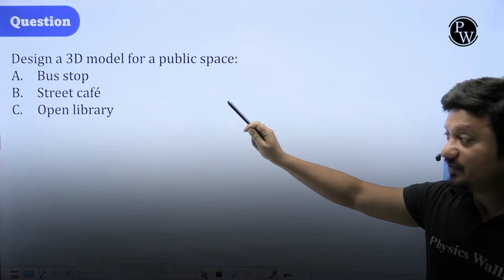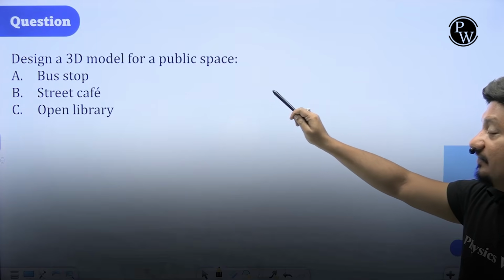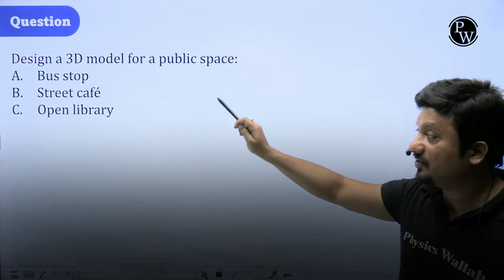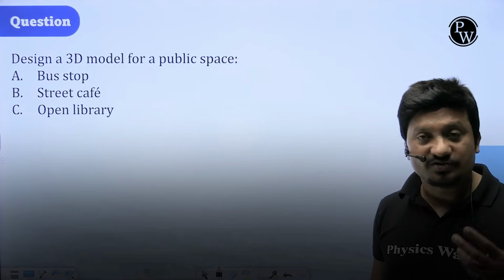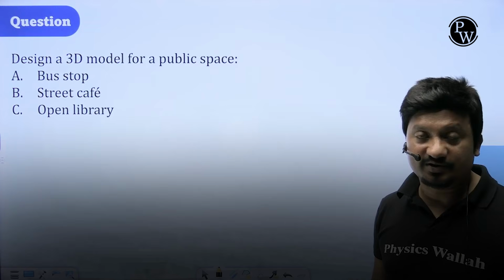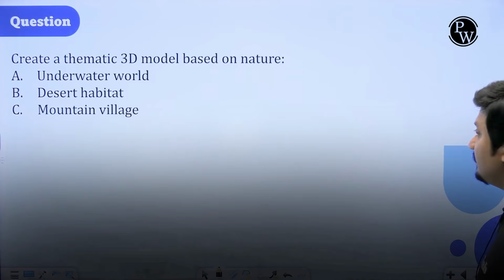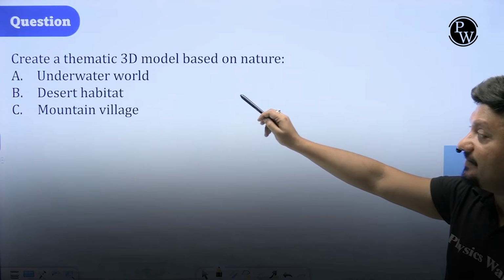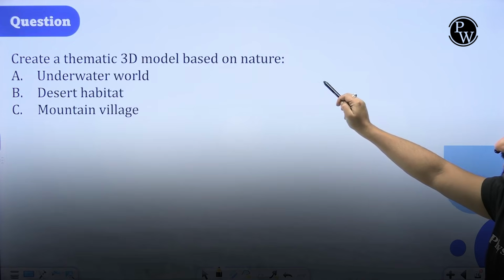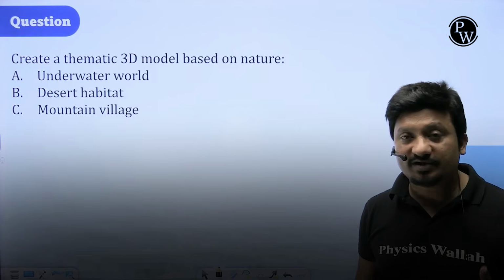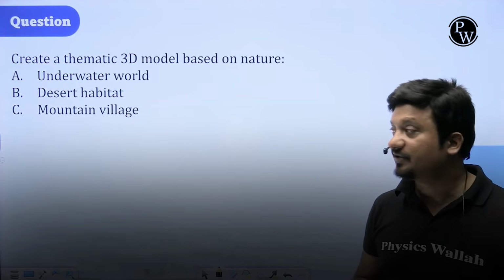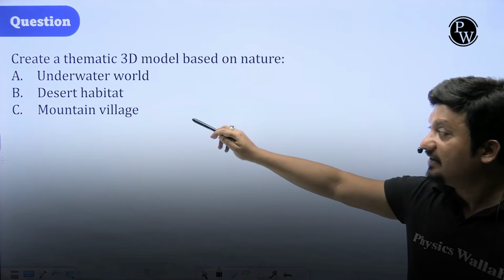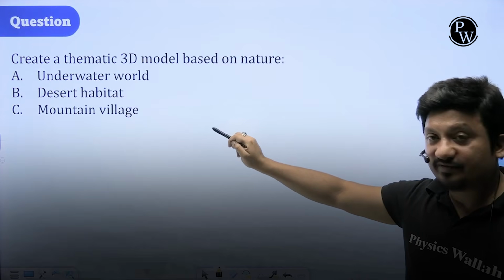Now, the third question can be design a 3D model for a public space like bus stop, street cafe, and open library. This is a very common question which comes. So based on this, you can also design a model. We go to the fourth question here. Create a thematic 3D model based on nature. Thematic 3D model means theme should be represented in that 3D model, like underwater world, desert habitat, mountain village.